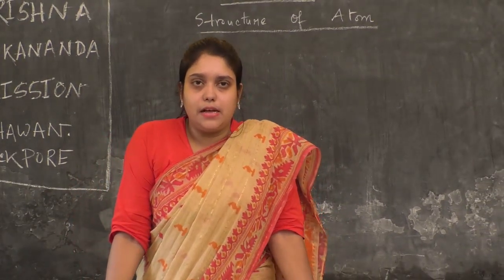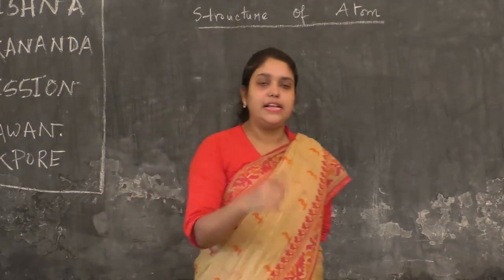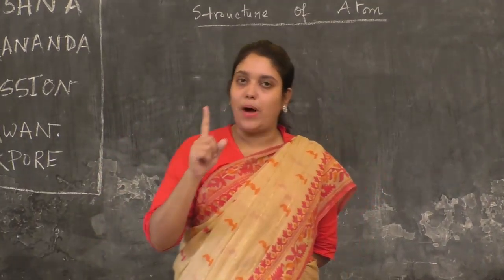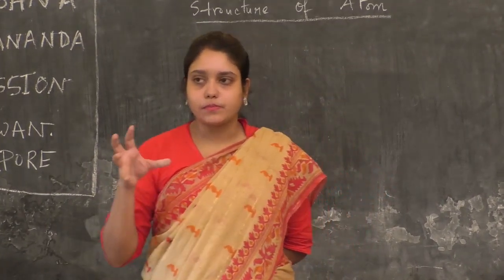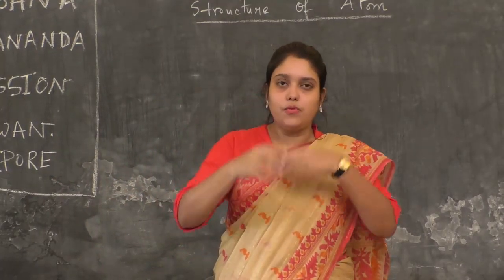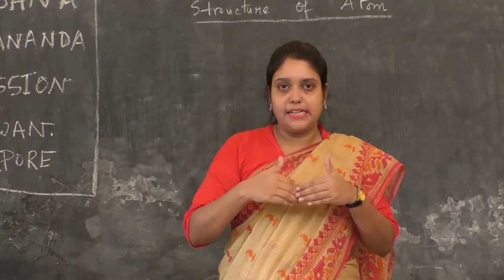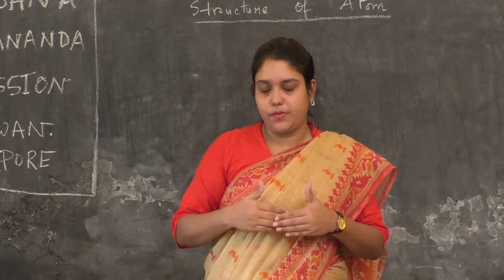Now, this model of the structure of an atom, which is given by Rutherford, has 2 defects. One defect I will discuss here. Rutherford says that electrons move around the nucleus in circular paths at a very high speed.